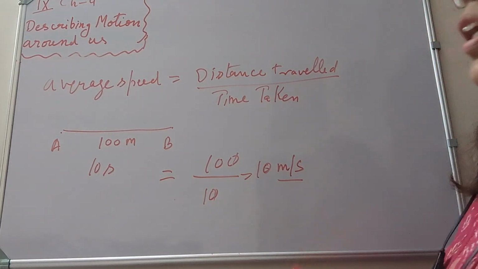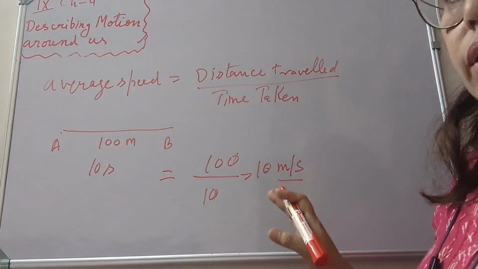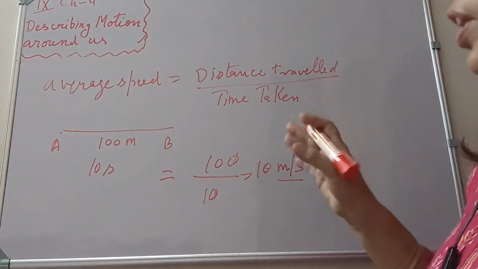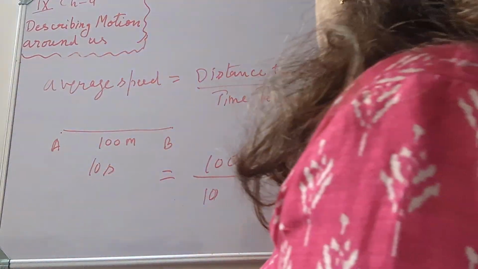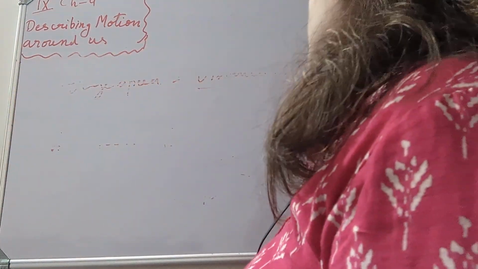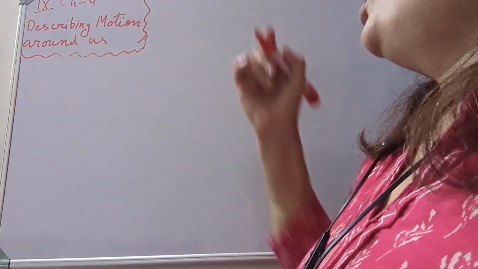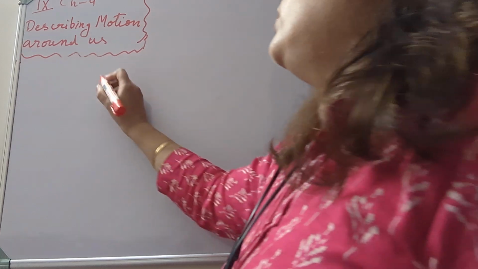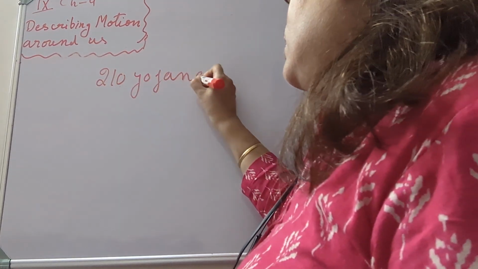We are not taking the direction in this average speed. Direction is not there. In the example in your NCERT book, there is an example of a postman. In ancient times, we calculated distances in yojanas. A postman has to cover 210 yojanas to reach the other.